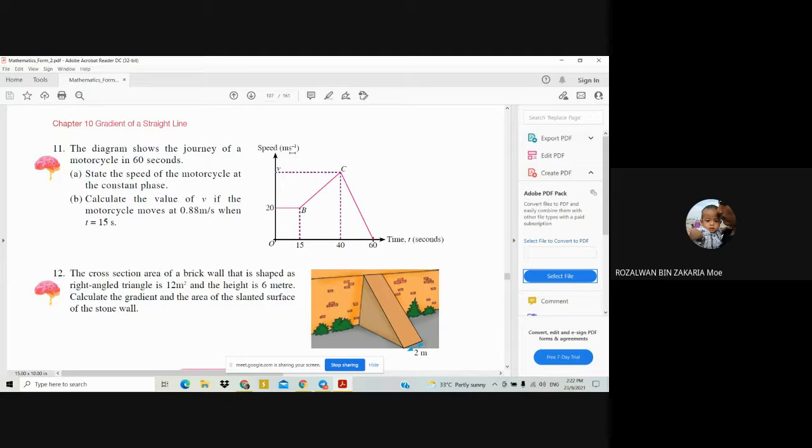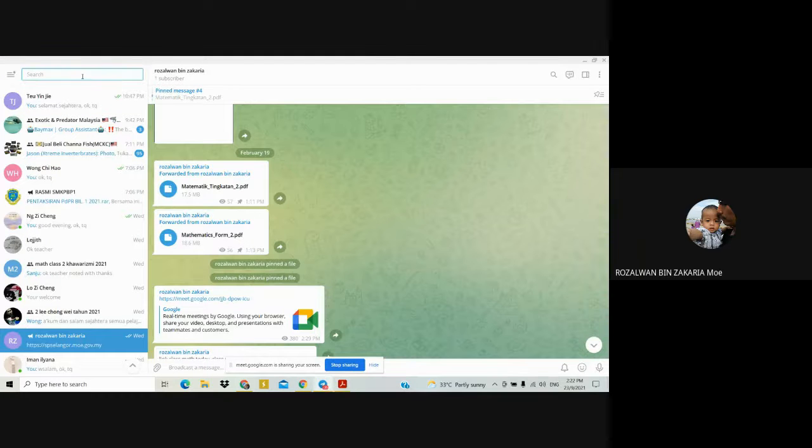Meter per second to the power of minus 1, you divide by the second, so you will get the unit of meter second to the power of minus 2, or meter per second squared. Alright, now look at the solution for this one, 11B here. Wait, I'll show you the solution.